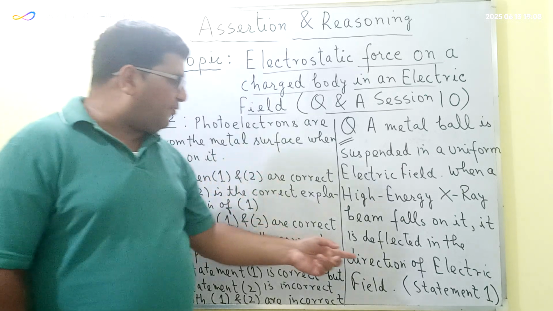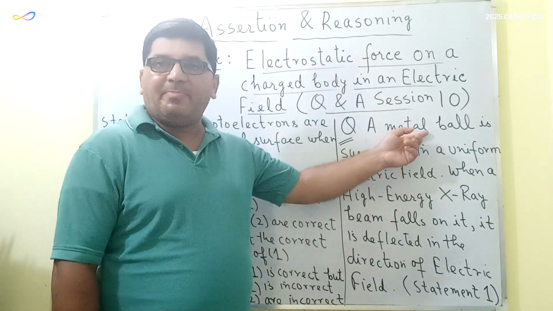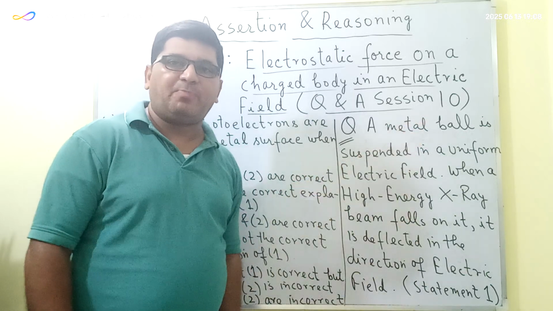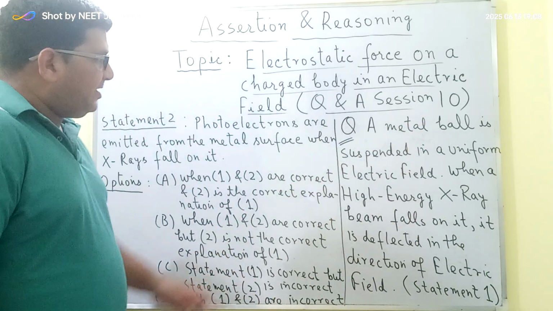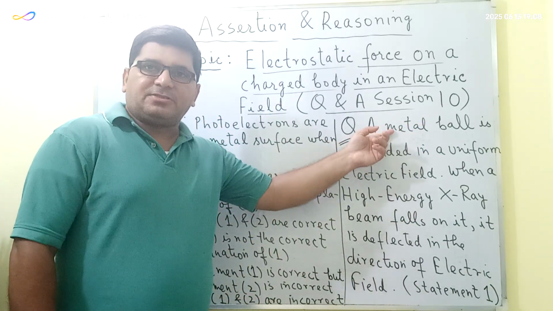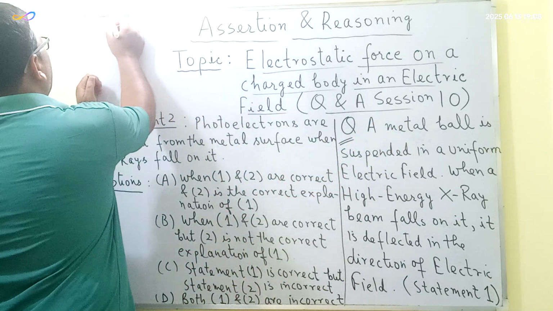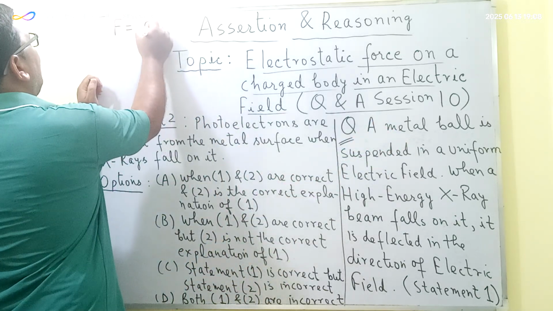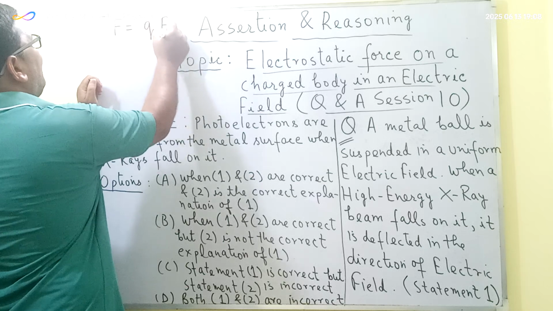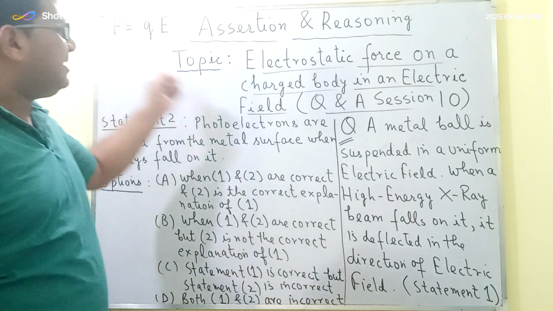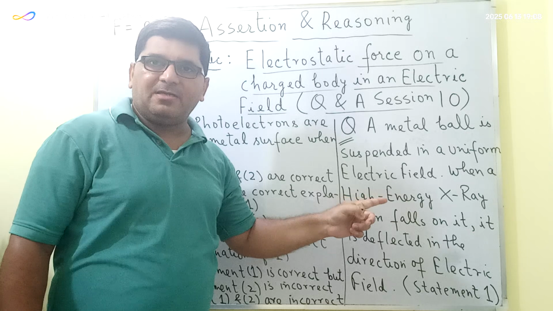Now when the photoelectrons are emitted from the metal ball, this metal ball will get positively charged. So it will experience an electrostatic force, which is given by the formula F is equal to Q into E, where E is the intensity of the electric field.